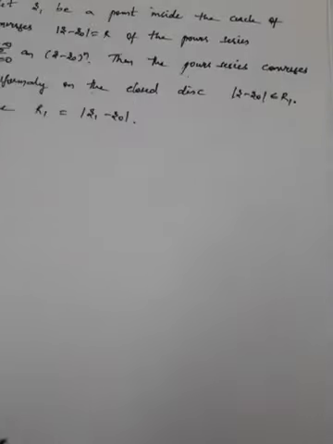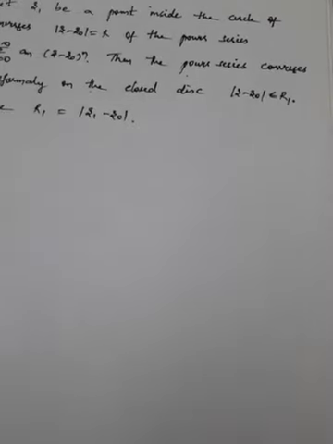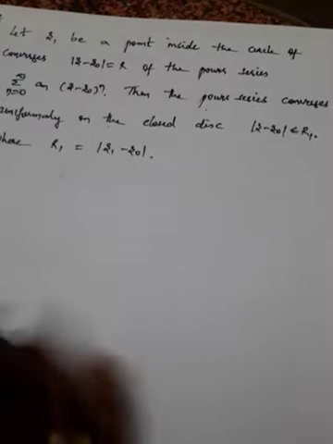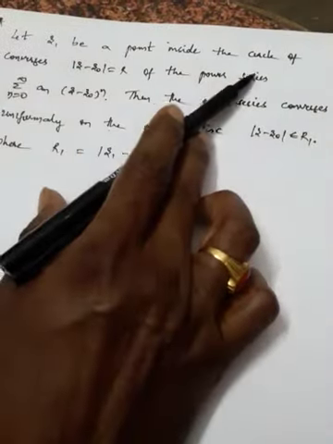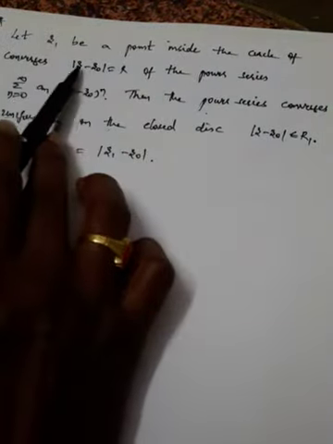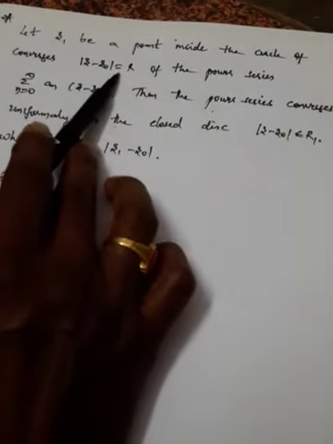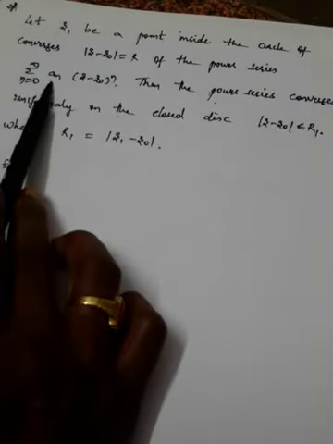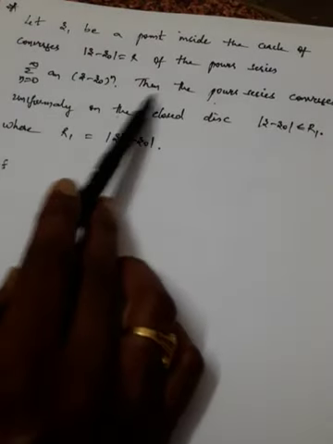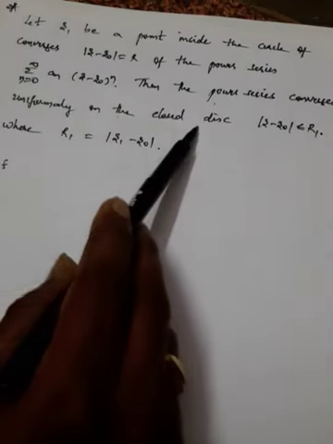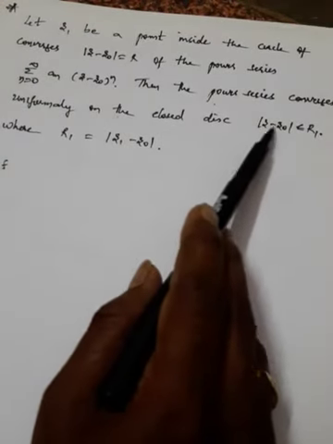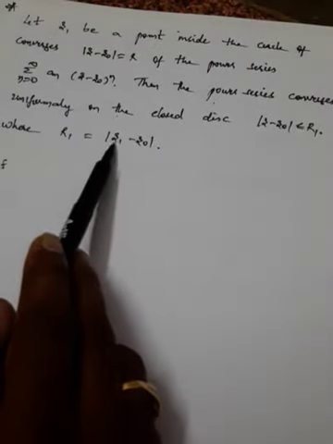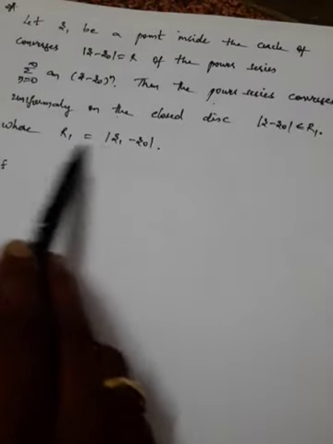Now we'll do one small theorem which is important as well. The theorem says: let z1 be a point inside the circle of convergence, mod z minus z naught equal to r, of the power series summation n equal to 0 to infinity a n (z minus z naught) whole power n. Then the power series converges uniformly on the closed disk, that is mod z minus z naught less than or equal to r1, where r1 is given as mod z1 minus z naught.